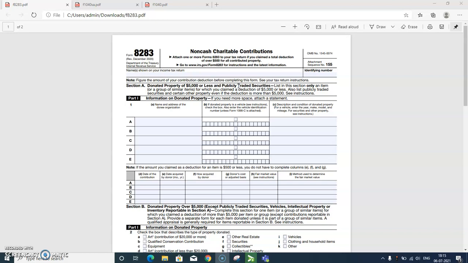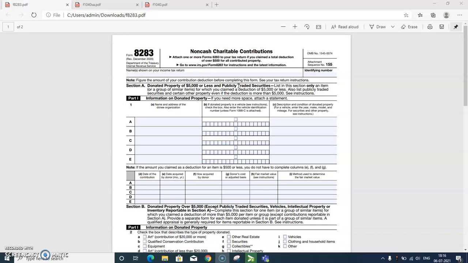Preparing Form 8283 based on that. To complete the remainder of the form, you must have the name and address of all organizations you made donations to, a description of all property, information on how you initially acquired the property, the amount you paid for each item, and their respective values at the time of donation. If you maintain adequate records of your donations during the year, Form 8283 requires minimal time to complete.